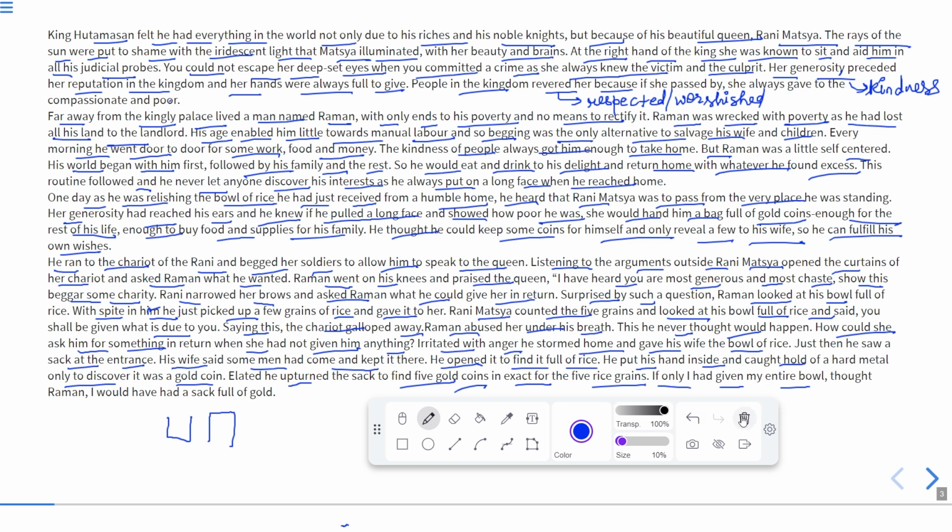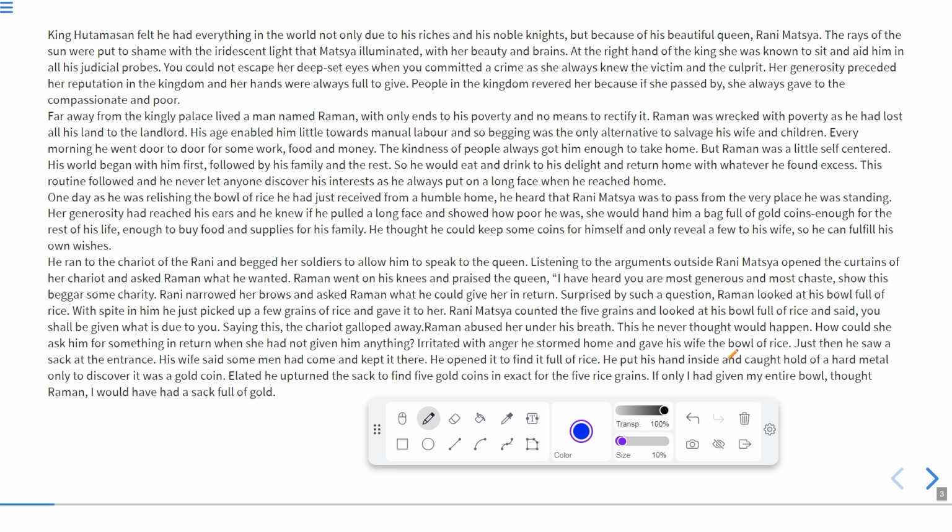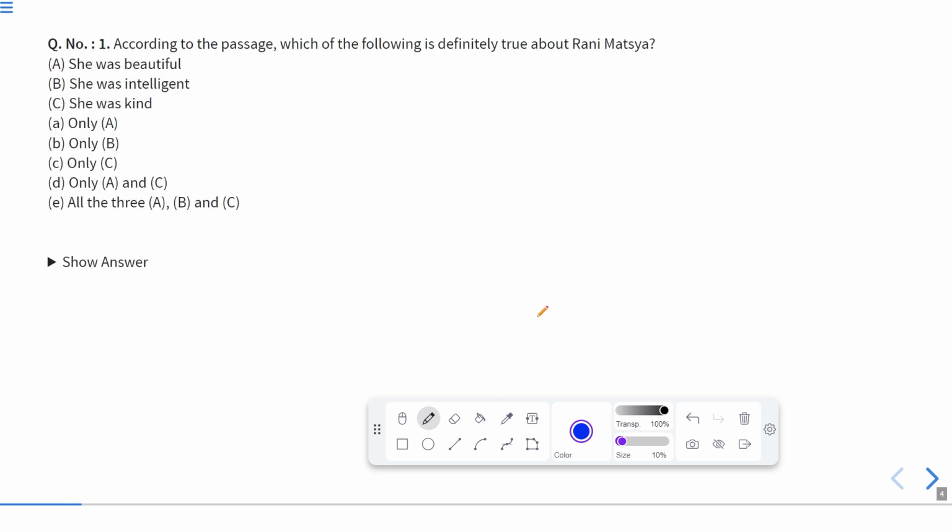Okay. So now let us discuss some questions based on this passage. I hope you have understood the story behind the passage, which is written in the passage. Okay. Now let us start doing the questions.